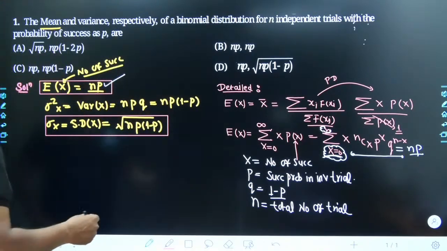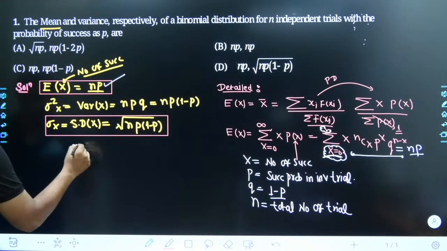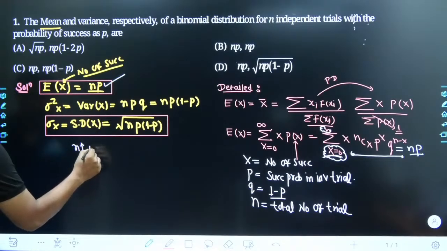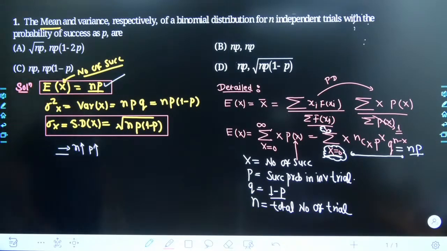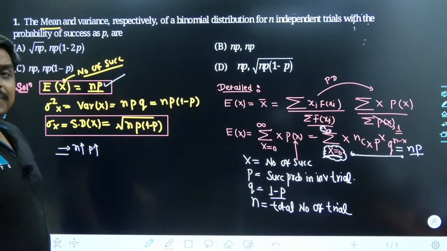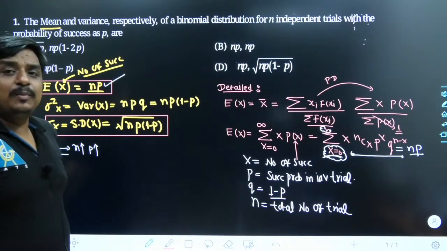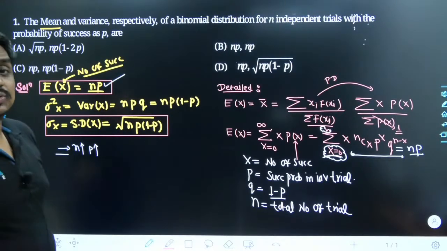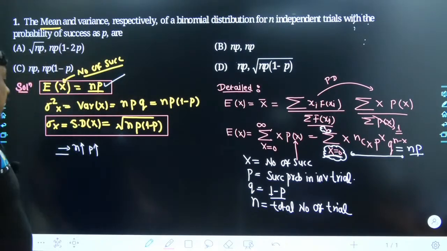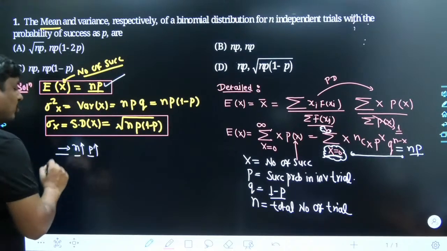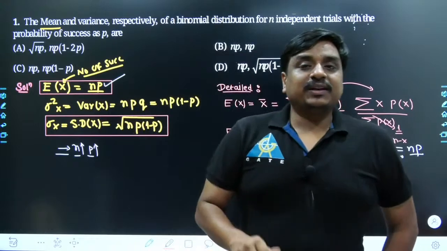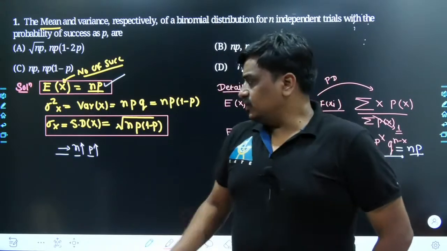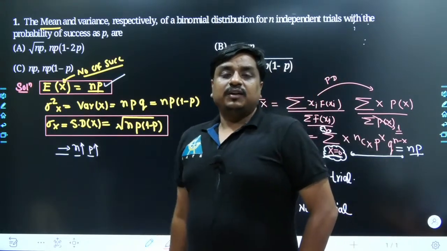See, if n goes up, what does that mean? That means the number of trials keeps increasing, and as the number of trials keeps increasing, on average the number of successes would increase. That is the first thing. And similarly, if the success probability in each individual trial is increasing, then also the expected value or the mean value of x would increase. It's in front of you.